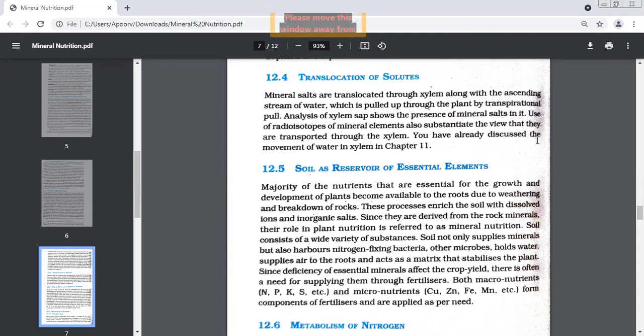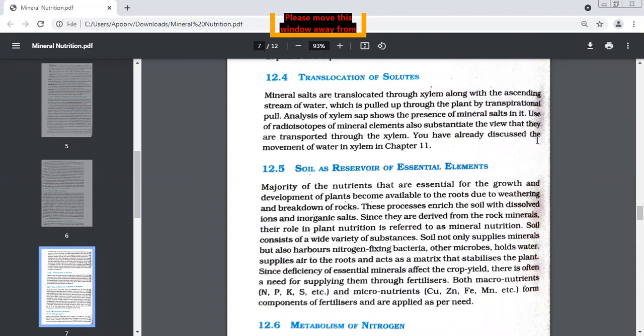The plant is going to use minerals for nutrition, but where are the minerals going to come from? Now we said the plant gets its nutrients from the soil. The soil is a very important factor, beta. Why? It not only gives minerals to the plant, but it is also a very comfortable home for nitrogen fixing bacteria and other microorganisms. So there are so many things the soil is doing. Number one, it is providing nutrients. Number two, it is a home for which kind of bacteria? Nitrogen fixing bacteria.